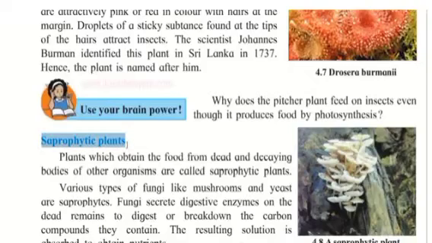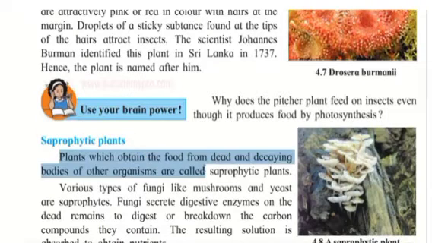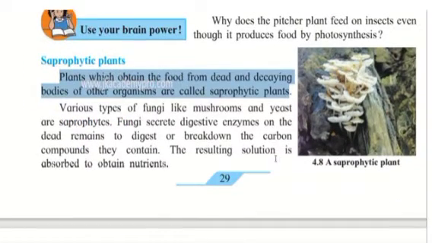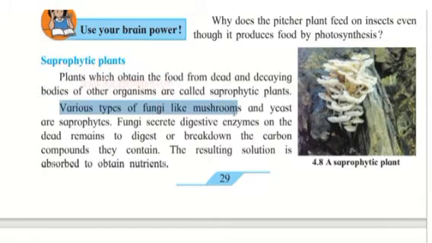Now, saprophytic plants. Plants which obtain food from dead and decaying bodies of other organisms are called saprophytic plants. If you look at the picture, we have seen mushrooms growing on dead and decaying matter. Mushrooms are the best examples of saprophytic plants. Various types of fungi like mushrooms and yeast are saprophytes.